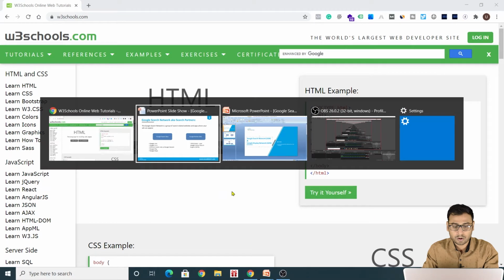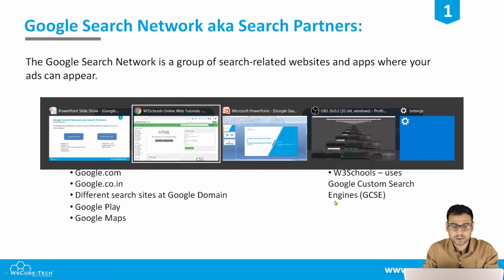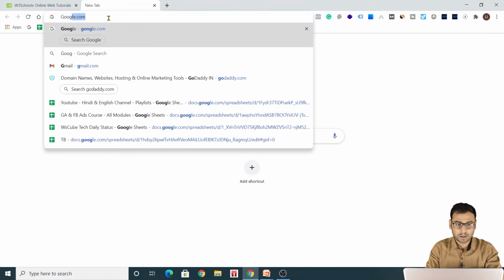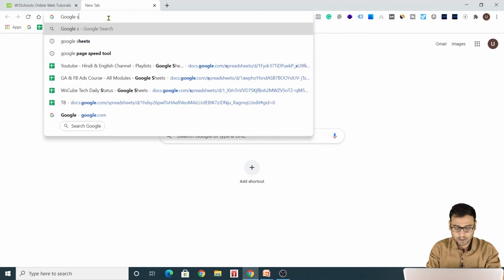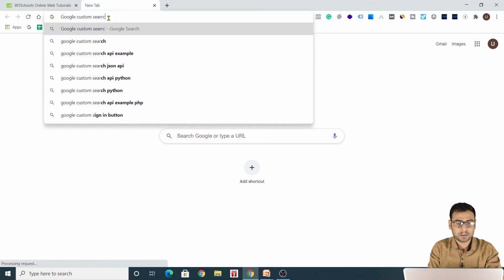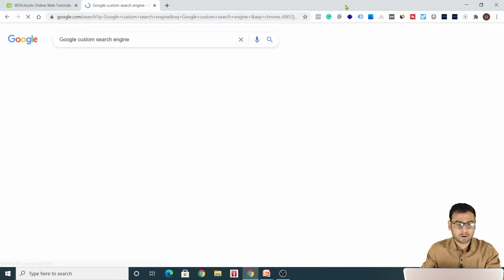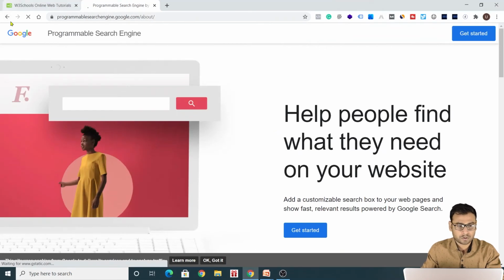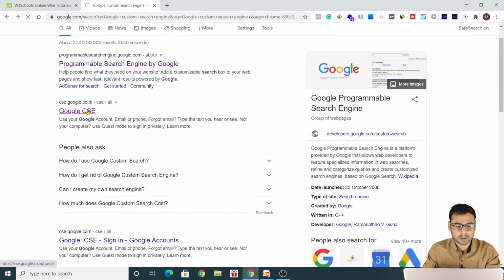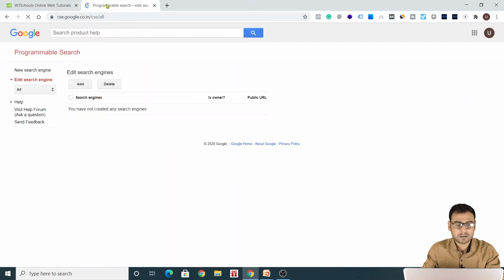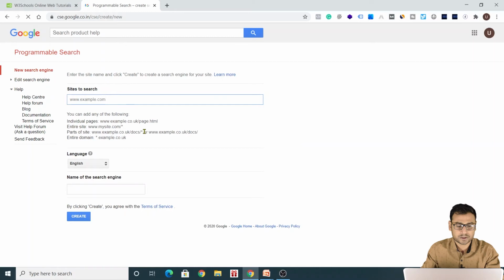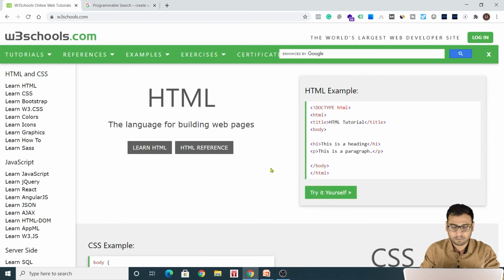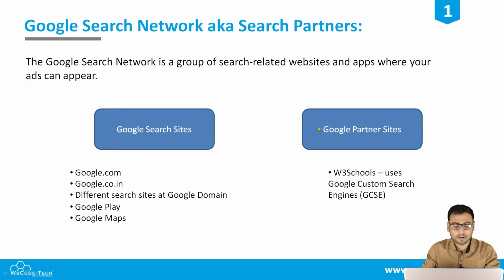So this is what is written over here, Google Custom Search Engines. And if we search for Google Custom Search Engine that you can create, you can create this and embed it on your website. You can take the help of your developer. This is Programmable Search Engine by Google. So let's come back, this is not the thing. This is Google Custom Search Engine, and it is basically programmable search. We can simply add search engines over here, create our search engine, and then we will get a code that we can use on our website. So this is how it actually works.